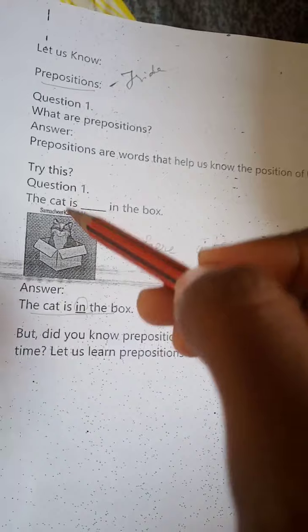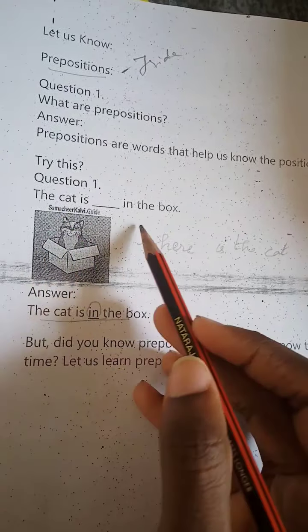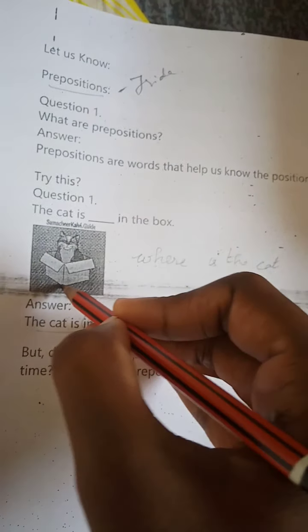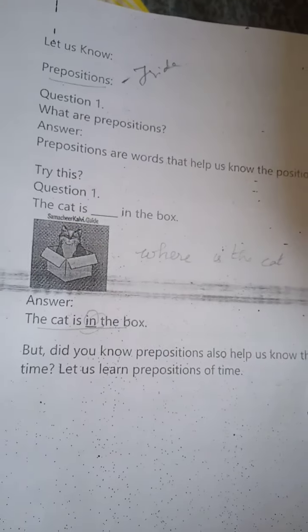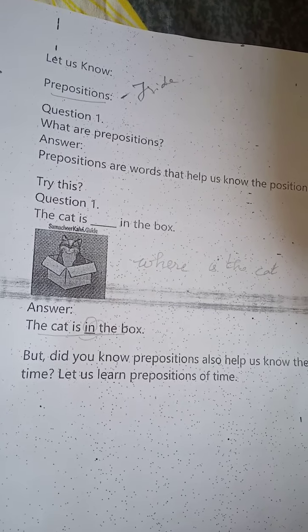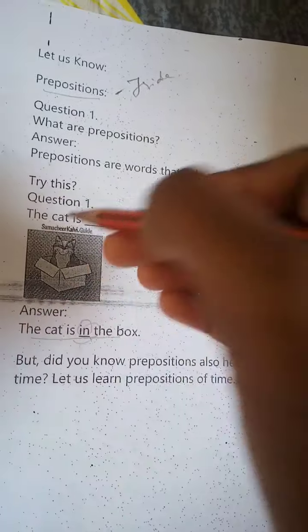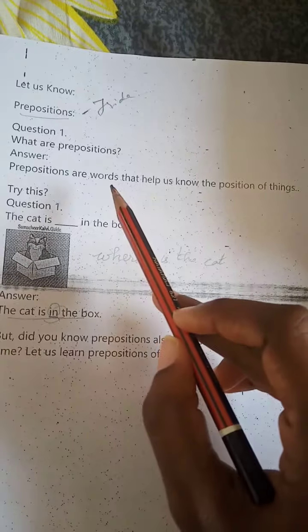The cat is in the box. To know the position, we are using prepositions, right? Where is the cat? The cat is in the box. So when an object is inside something, you will use the preposition in. What is a preposition? Prepositions are words that help us to know the position of things.